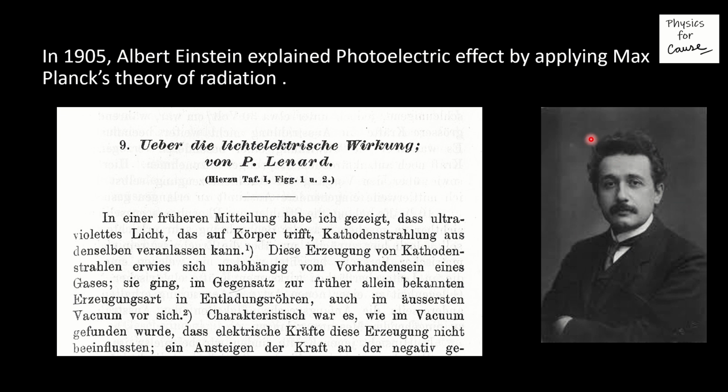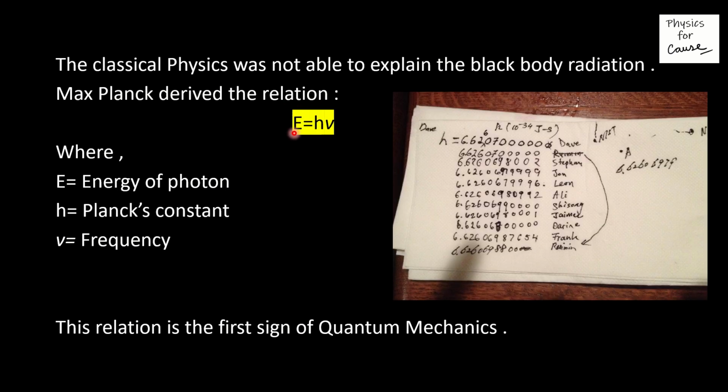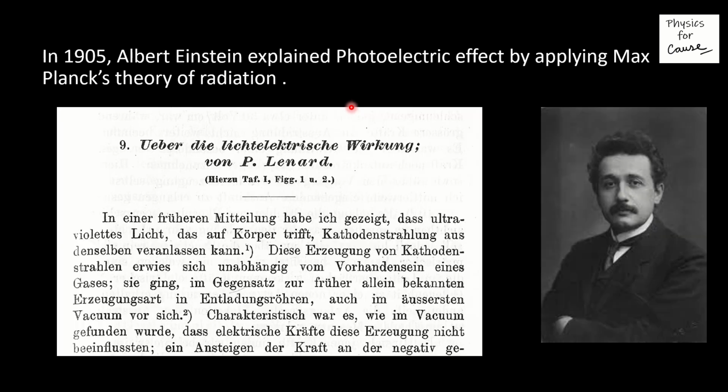He explained the photoelectric effect by applying Max Planck's relation, E is equal to h nu, in his research paper published in 1905.